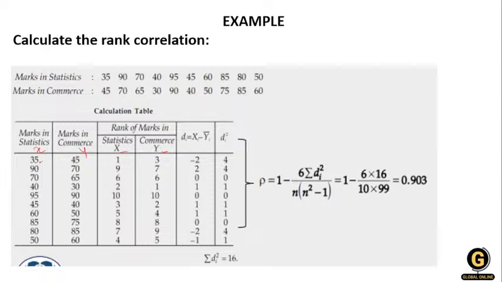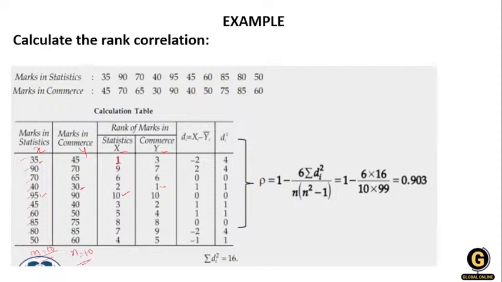So 35 is the lowest one, so he marked it x1. Then in y you can see the lowest one is 13, so he marked 13 as the first rank. The highest is 95, so 95 is 10th. The highest rank n is equal to how many numbers we have: 1 2 3 4 5 6 7 8 9 10. So n is 10. Here also n is 10.